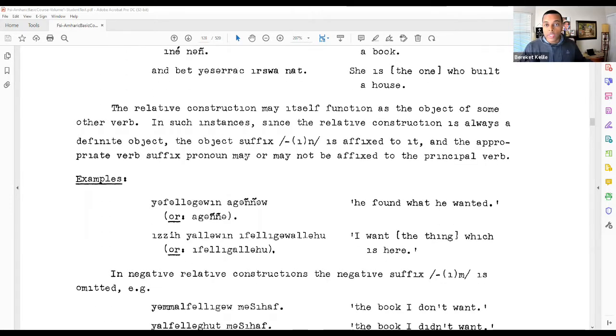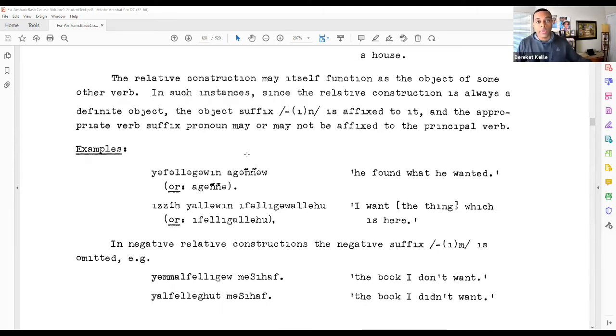The relative construction itself can actually be an object of another verb. And in those instances, it's going to always be a direct, a definite object. And we're going to have the object, that definite object suffix, affixed to it. And again, the verb suffix pronoun may or may not be affixed to the principal verb.